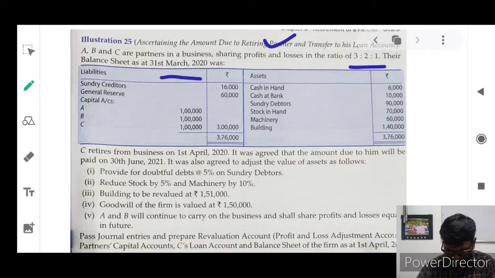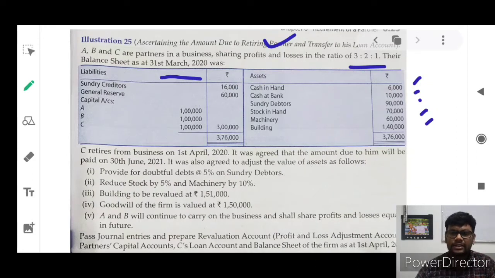So 1 lakh each for all the partners. Cash in hand 6,000, cash at bank 10,000, sundry debtors 90,000 and stock in hand 70,000, machinery 60,000, building 1,40,000. So collectively both sides total 3,76,000. This is the firm's balance sheet as at 31st March 2020.